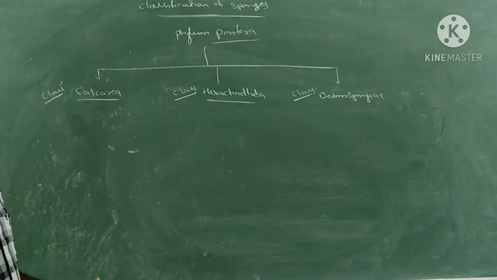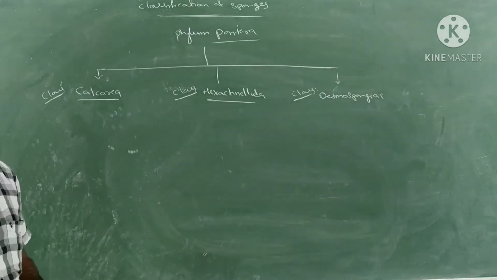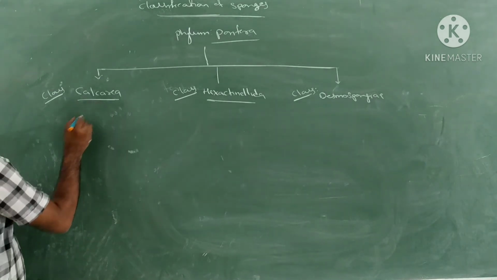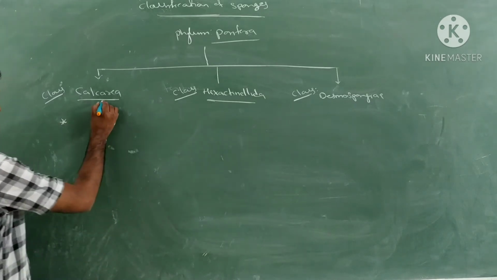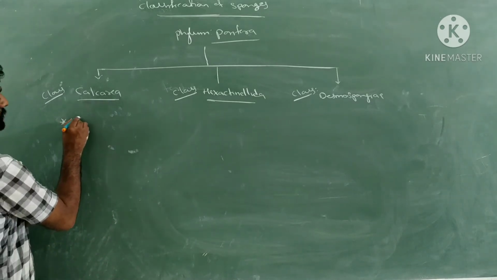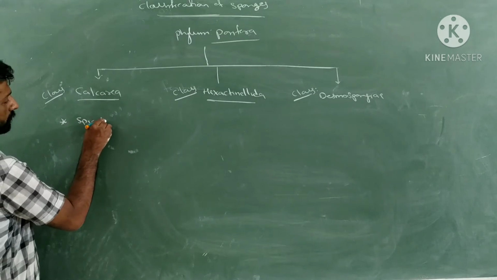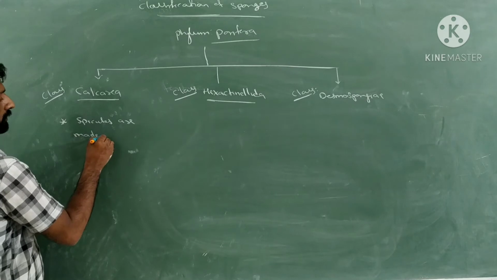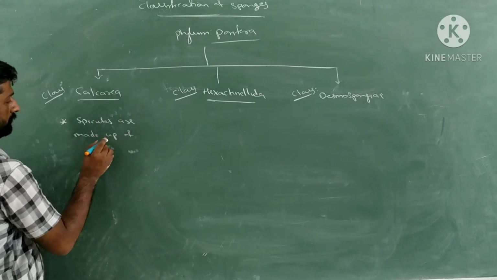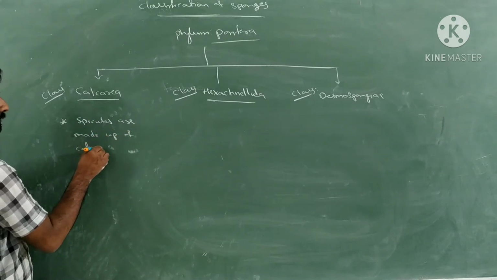What are the features of the sponges that come under these classes? Calcarea. So in these sponges, what happens here? The spicules are made up of calcium.